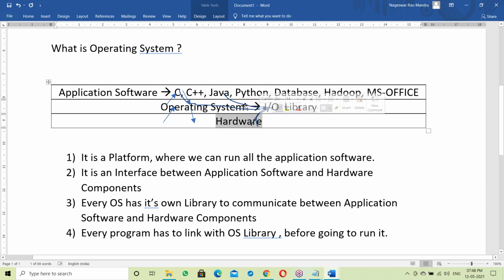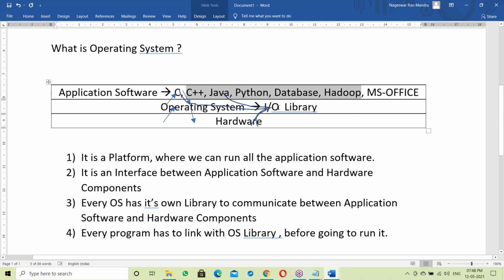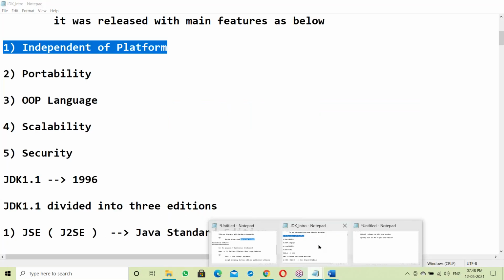The OS internally uses a library to communicate between application software and hardware components. This point is important. So every program has to link with the OS library to communicate with hardware components. Fine, this is about how the OS works internally. That's enough about the OS. Next.